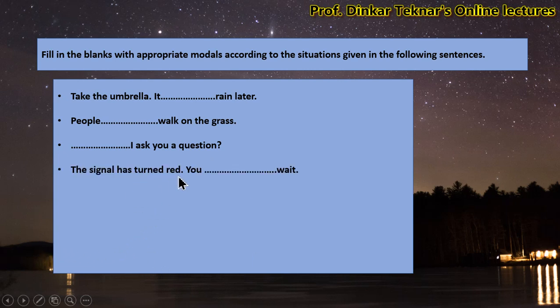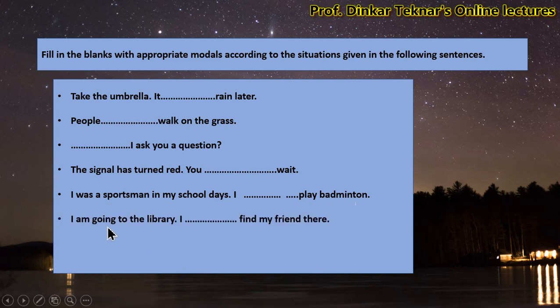The signal has turned red. You ... wait. I was a sportsman in my school days. I ... play badminton. I am going to the library. I ... find my friends there.